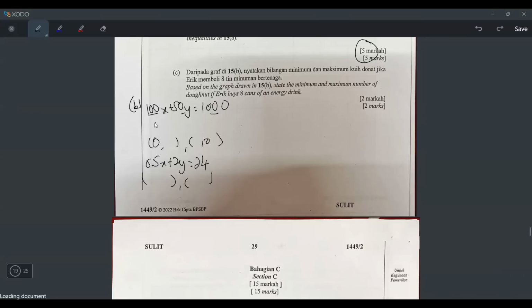Everything divide by 50. Divide by 50, 2x. Divide by 50, 1y. Divide by 50, let's press 1000 divide 50, 20. So now I can substitute x equals 0. If I substitute x 0, I just cover the whole thing, and then y equals 20. What if I substitute y 0? Then it will be 2x equals 20, x equals 10. So that is my first point. What about here? When x equals 0, 2y equals 24, y equals 12. When y equals 0, 24 divided by 0.5, let's press, okay, 48. If you can't do it fast, you just write slowly beside.